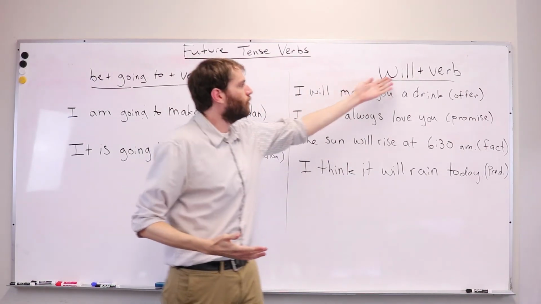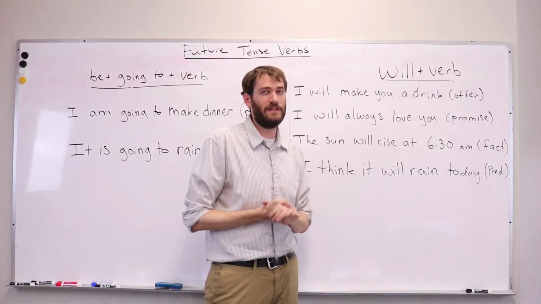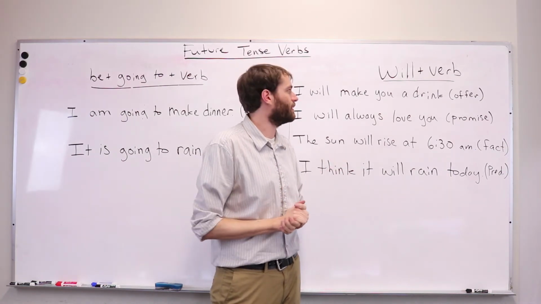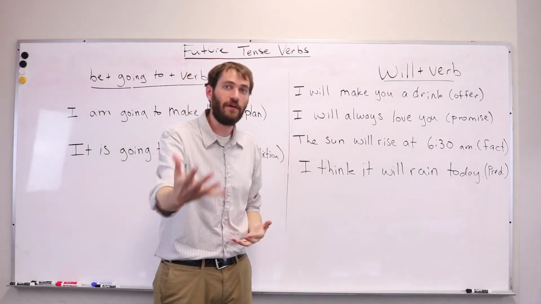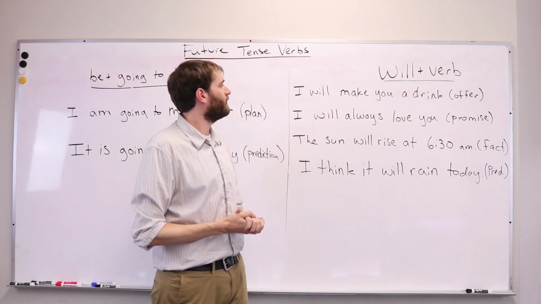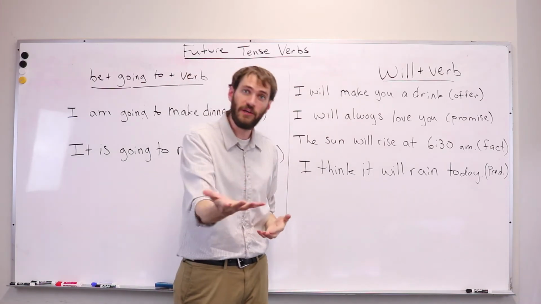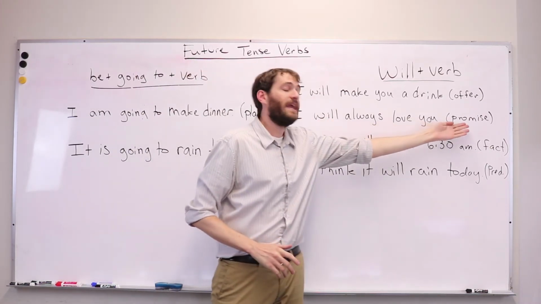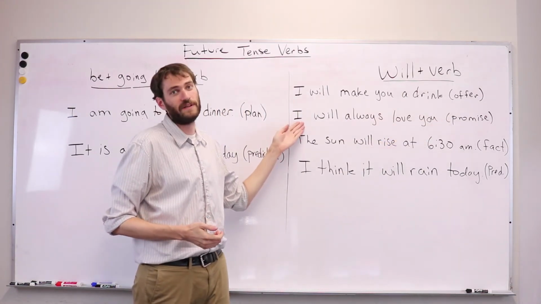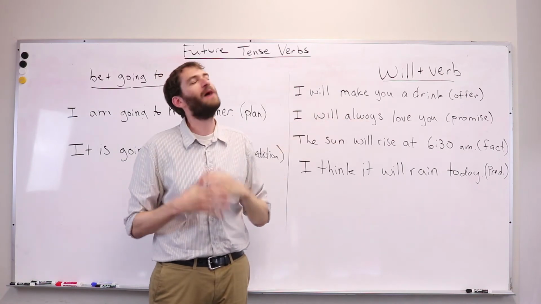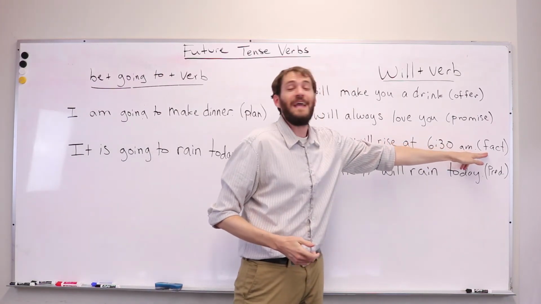Now, what about will, the other verb for the future? This one has a few more different situations, but we can remember them. The first one is if we make an offer. If I offer something to you, I can use will. For example, I will make you a drink. I'm offering you a drink. I'll make you a drink. Next, we can use will when we make a promise. If we promise something. So for example, I will always love you. I promise I will always love you. We should use will.